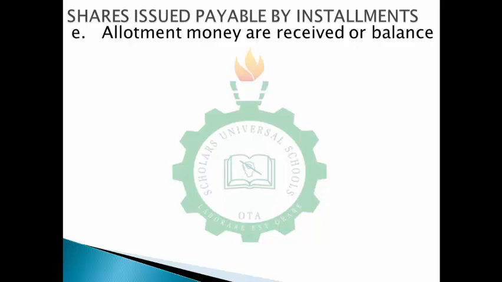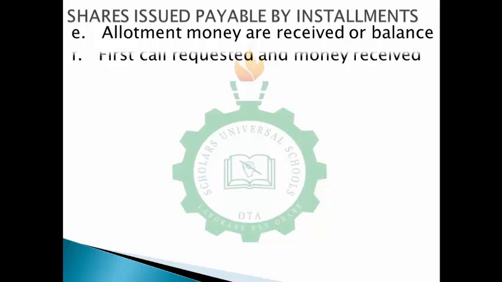Now we are done with application. Take for instance, I want to sell a share worth 1 naira, and for the application I have said I have to get 50 kobo. You understand? So now for allotment, I can fix a particular amount there. Take for instance, I'm fixing 30 kobo. Don't forget, I'm going for 1 naira, and for application I've received 50 kobo. For allotment I've received 30 kobo. So after I receive money for allotment, what would I do? The next thing is I will allot shares to the set of people that come during the allotment period.